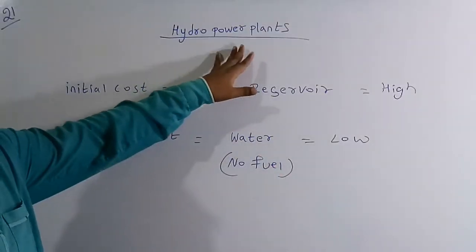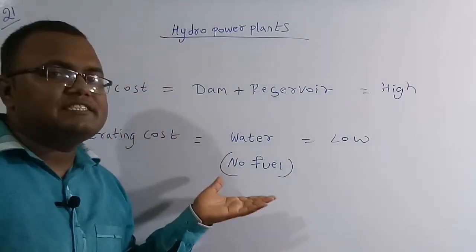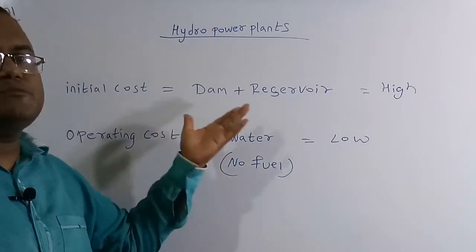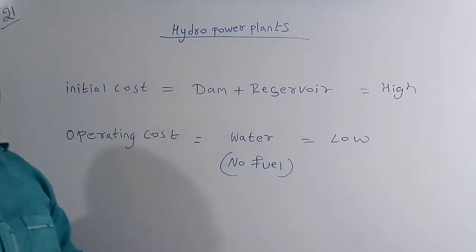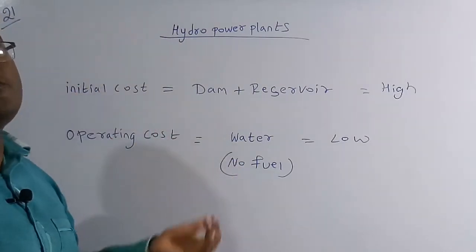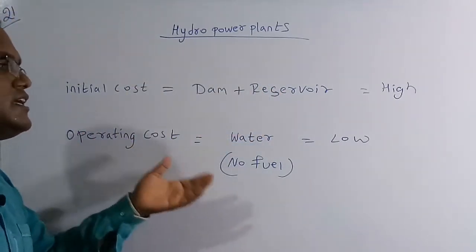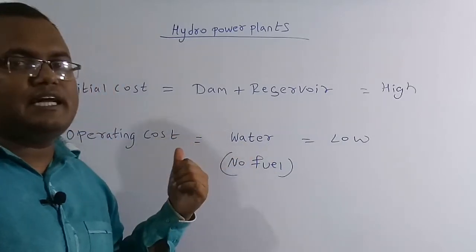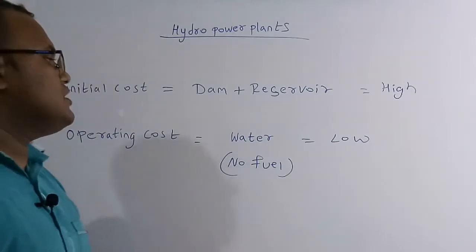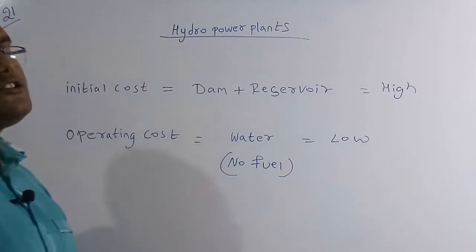Basically in hydro power plants, the initial cost means here we have to construct the dam and also the reservoir. Therefore a lot of money is going to be expended on the dam and the reservoir, so the initial cost will be very high. But if you come to the operating cost, there is no fuel; we are going to store the water in the dam. Water is not a fuel, so you don't have to buy it. Therefore the operating cost is very low.